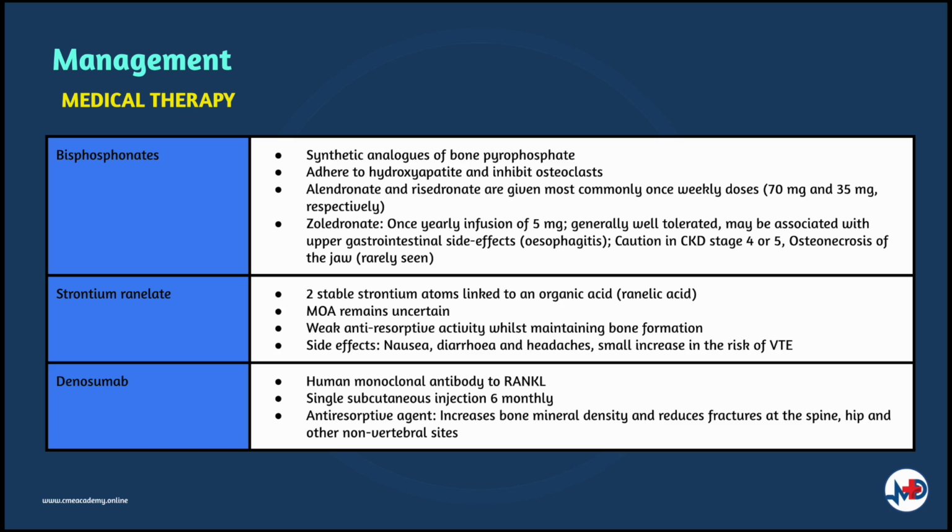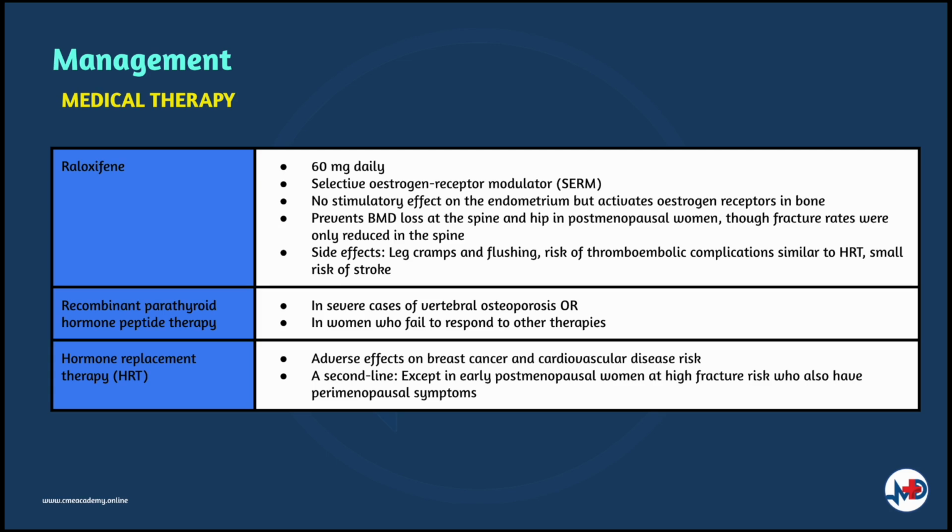Denosumab is a fully human monoclonal antibody to RANKL, and it is administered as a single subcutaneous injection every 6 months. Denosumab is an anti-resorptive agent which increases bone mineral density and reduces fractures at the spine, hip, and other non-vertebral sites. Next would be raloxifene, which is given 60 milligrams daily. This is a selective estrogen receptor modulator.